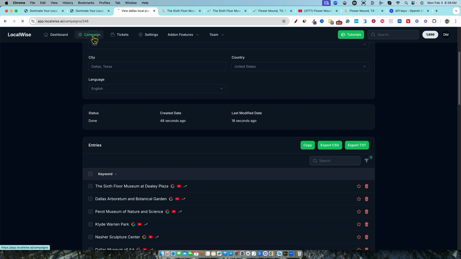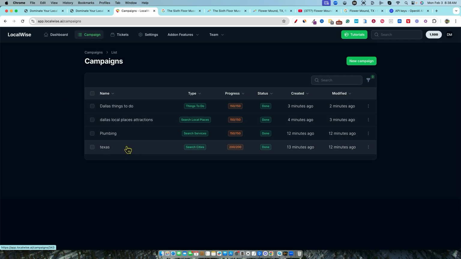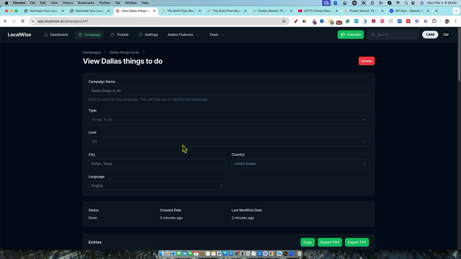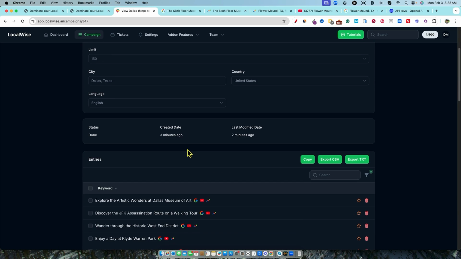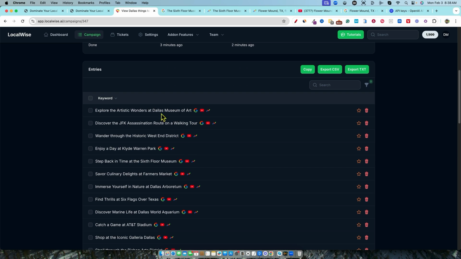Okay. Let's go and take a look at that last one over here. We'll go over here to Texas, and let's see, Dallas things to do. This one just finished 3 minutes ago. Okay. So those other ones were local places like museums and stuff. This one might be similar. I mean, you still would want to go to the museum, right? But it's just going to look at it in a different way.